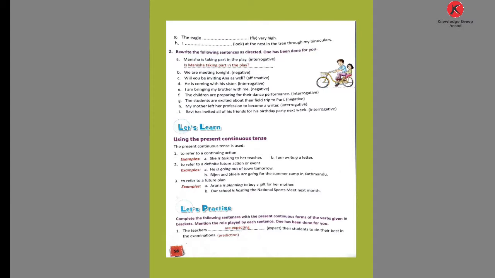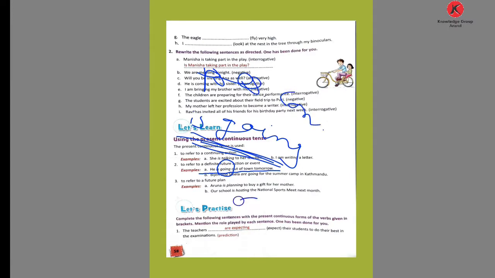Then this tense, the present continuous tense, is used to refer to a definite future action or event. Talking about what? Future, definite future. Just as, he is going out of town tomorrow. See, is going. These words, he is going out of town, is going, show that it's a present continuous, but showing the action of future.